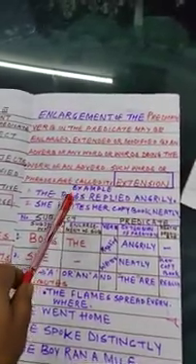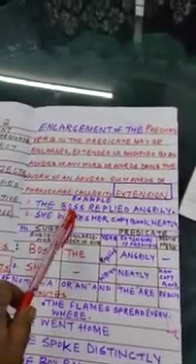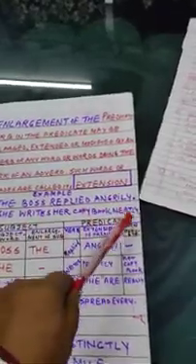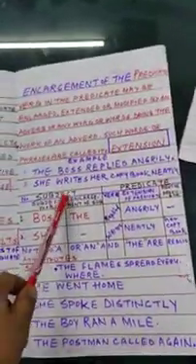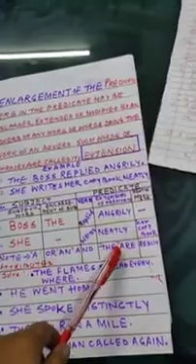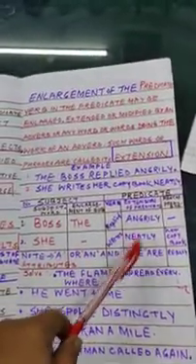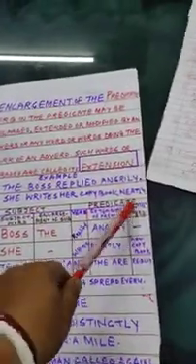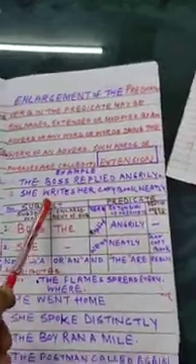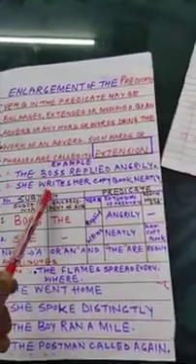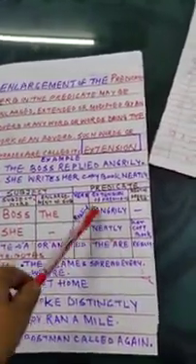So the adverb neatly is going with the verb writes. So here the extension of the predicate will be neatly. How does she write? The answer is neatly, and it is going with the verb writes. So it will be an extension.